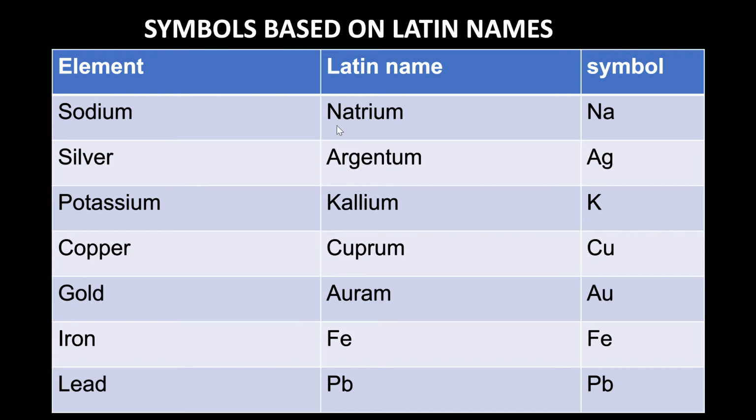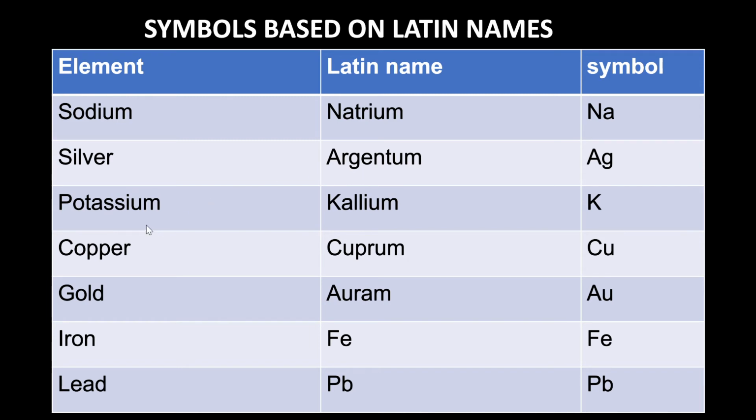So the first letter we can't just take. Why? Because N stands for nitrogen. So we consider N and A, which stands for sodium, that is natrium. Similarly for argentum, that is your silver. Again we have got Ag for silver. So it is based on its Latin name, argentum. A and G, argentum. Ar also we can't have because Ar is for argon. So we take A and G.